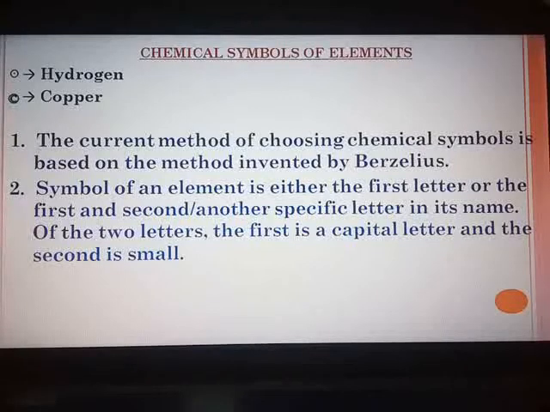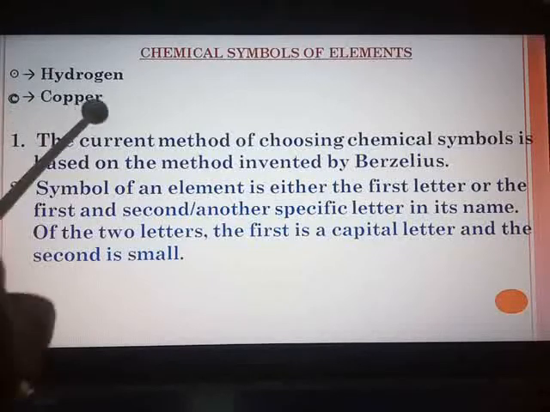So for the elements, every time to call out the elements with their names, if it is restricted only to calling, then also it's okay. But when it came ahead that we have to write different chemical reactions, chemical equations, that time calling out and stating the names of the elements every time became very difficult, and then the idea of giving symbols for the elements came to the mind of the scientists, and here Dalton was the first to use signs representing different elements.